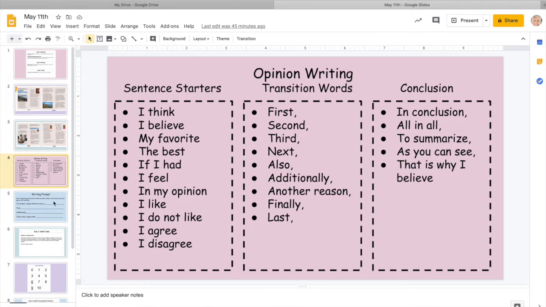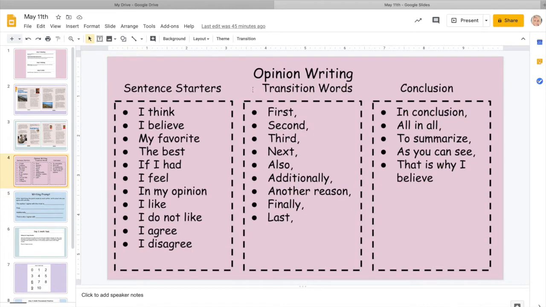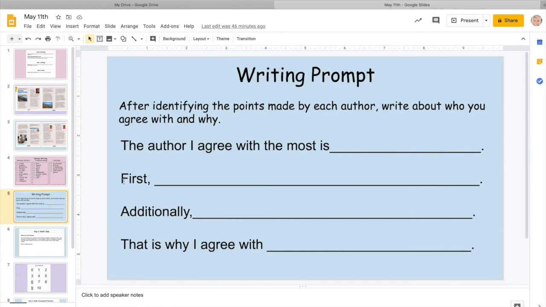And with that being said, this is going to be your writing prompt. After identifying the points made by each author, write about who you agree with and why. So I've given you a couple of sentence starters. The transition words are just an option you can use, but you can always go back and use any one of those transition words that works best for you. This is just an example.